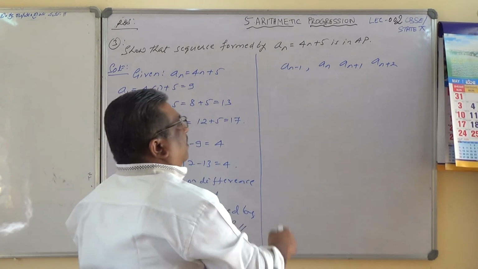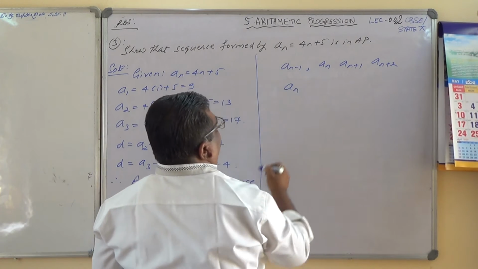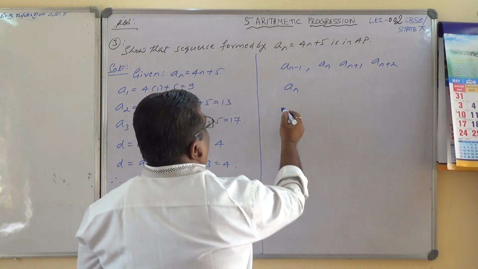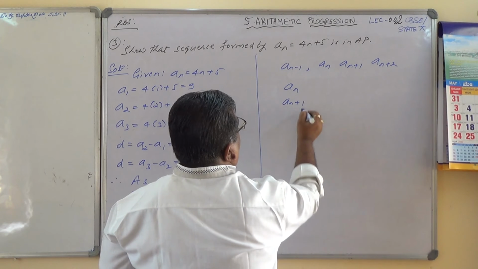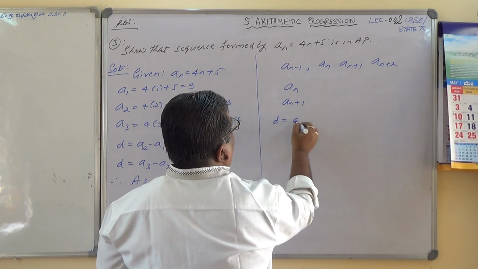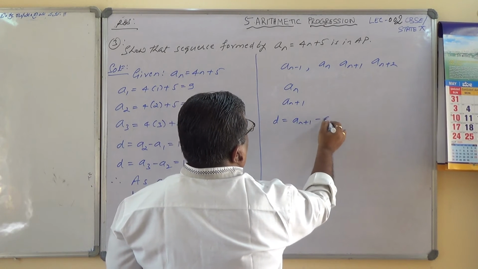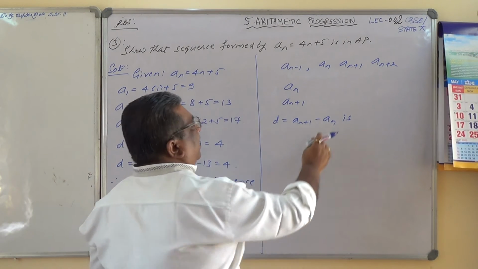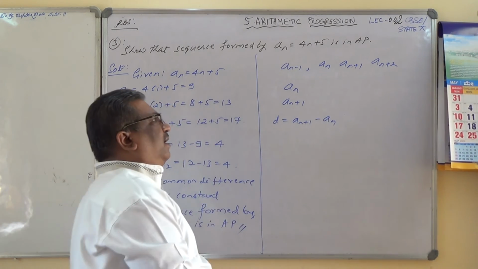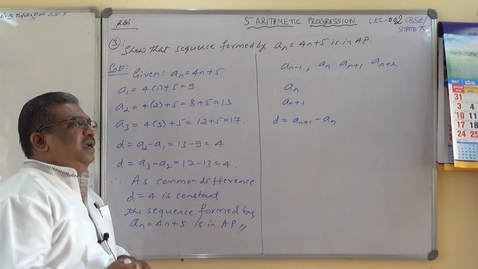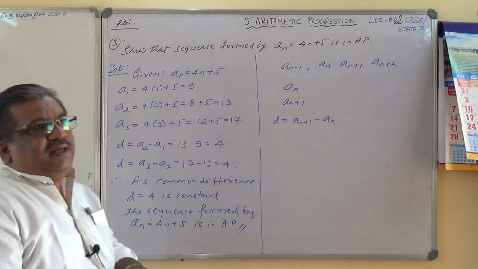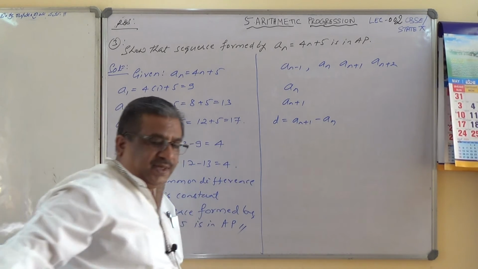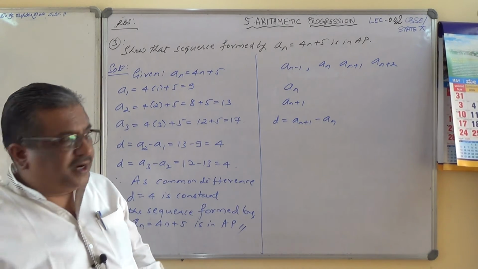So if an is given to you, you find out an plus 1 and check whether d equals an plus 1 minus an is dependent or independent of n. If it is dependent on n, then it is not in AP. If it is a constant, then it is in AP. I don't know whether you are able to understand. I'll solve this problem by that method and check it. I hope you are understanding here.